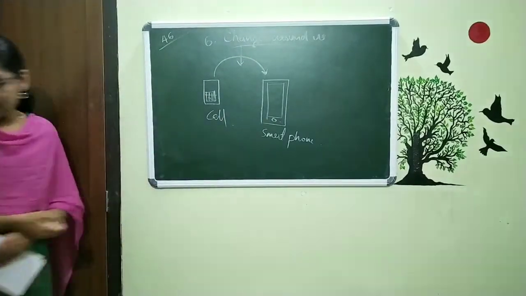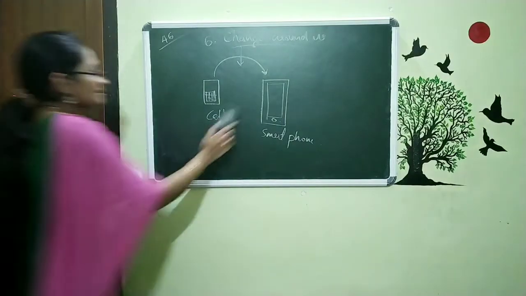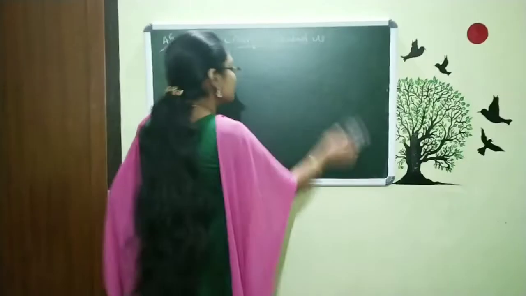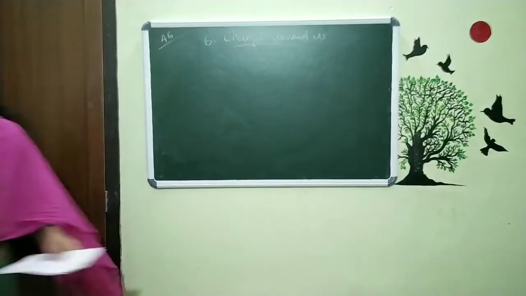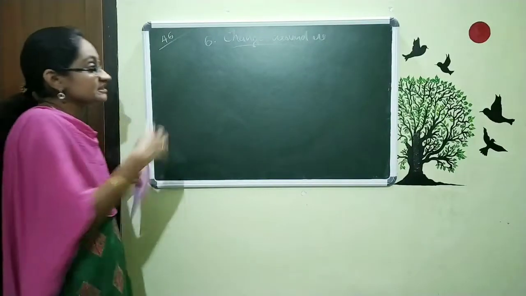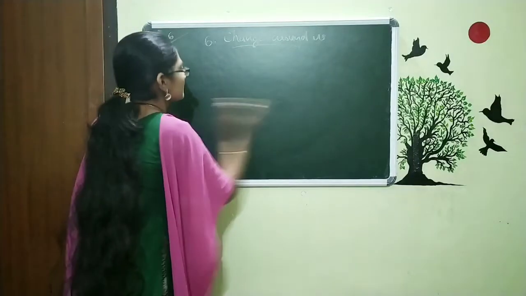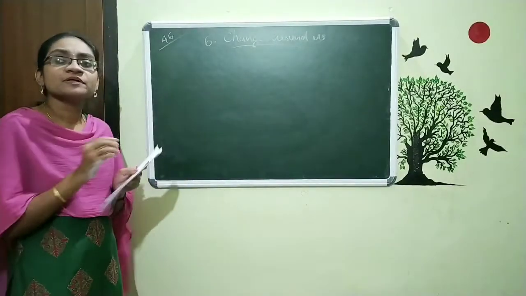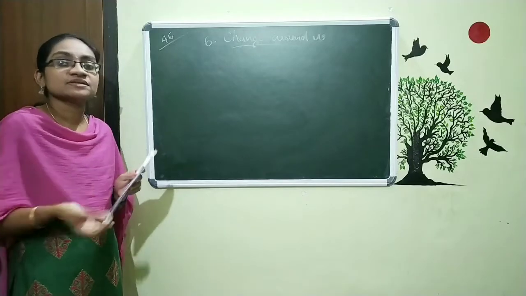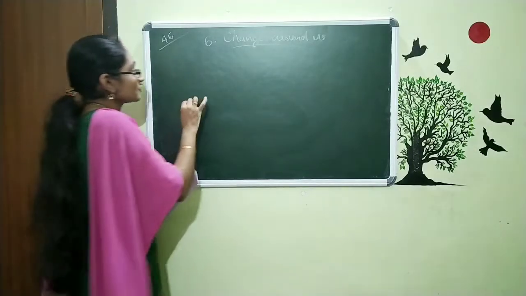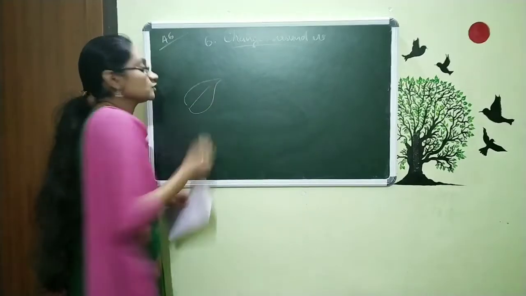Which are the other regions where we can see change? From the beginning of our universe itself, many things are changing day by day. In the old days people used leaves to write.